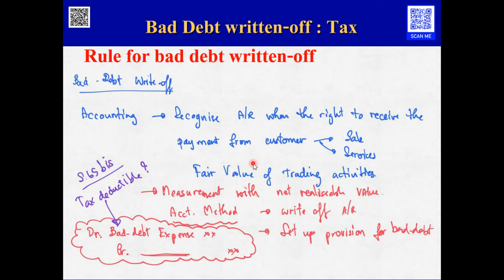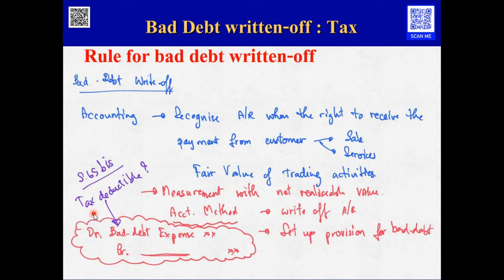When the accounting recognizes this, they have to consider the accounting period in which they write off the bad debt. Section 65 bis gives the conditions for the tax deductibility of the bad debt write-off. They may or may not fulfill these conditions in the accounting period.